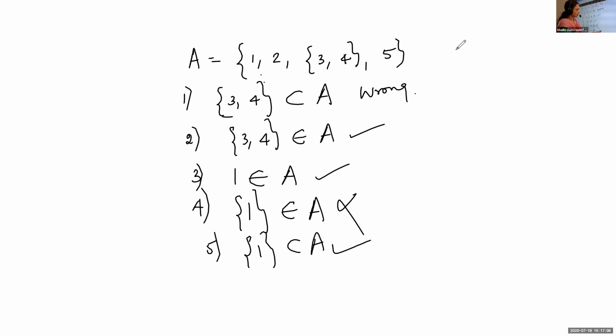From the next question onwards, I'll call your name and you have to answer. The same set only: A is equal to {1, 2, {3, 4}, 5}.